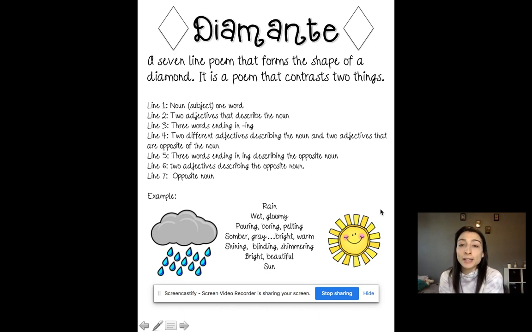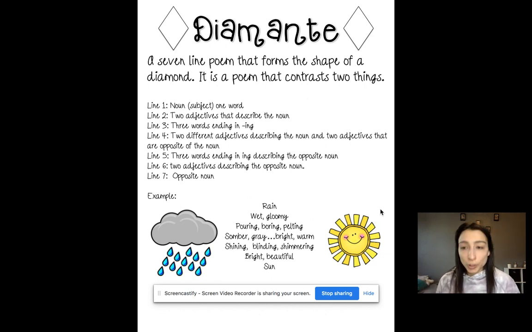So when you think about your ideas today, I want you to think about two things and how they're opposites. You could do maybe the seasons, summer and winter, fall and spring. You can do sports like basketball and baseball. They're two different sports. There's different things that you do in them. There's different ways to describe them. You can pick colors, maybe red and blue. You can talk about words that are those colors, kind of anything that you can find something opposite to, happy, sad, snow, and I did sun, so you could do snow and sun, kind of anything like that.